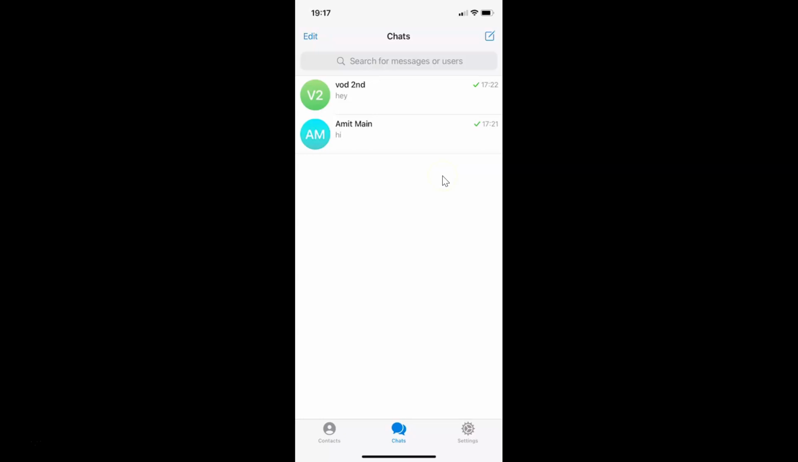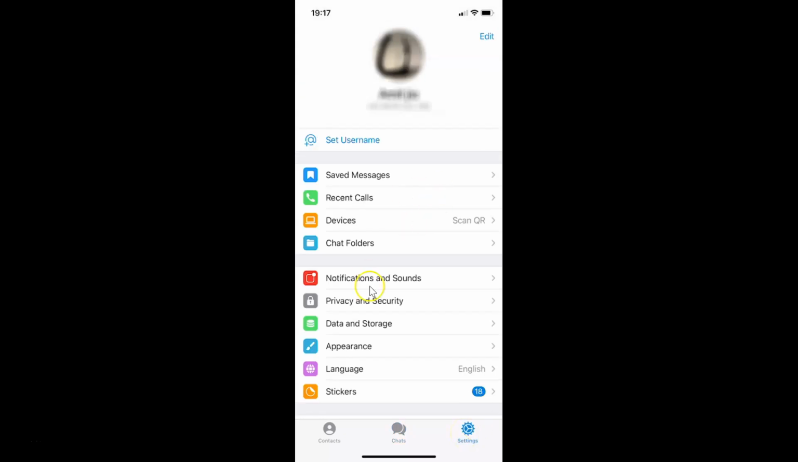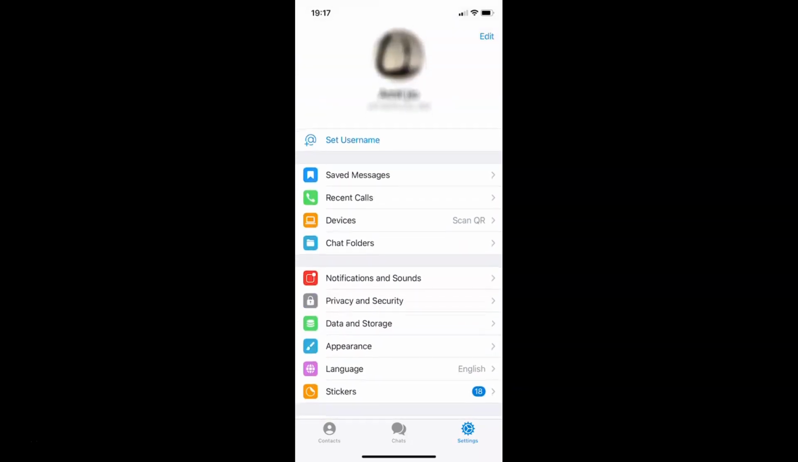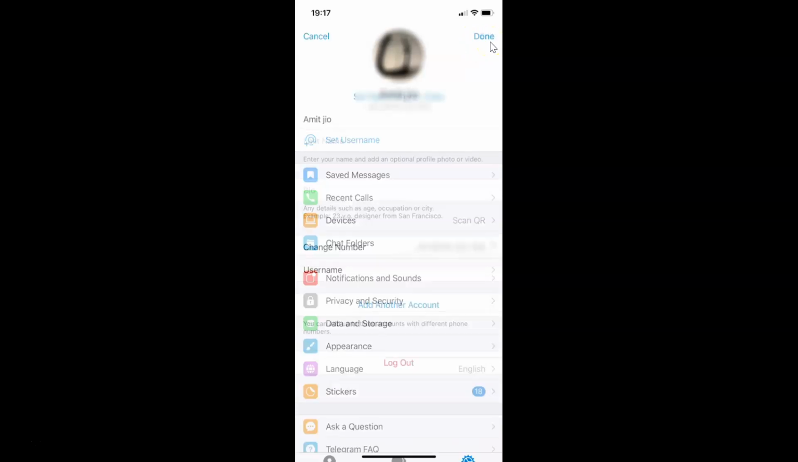So in order to log out, you have to tap on this settings, this gear icon at the bottom right. So let me tap on this and I have this settings screen opened. And you can see guys, I don't have any logout link. So in order to log out, you have to tap on this edit link at the top right. So let me tap on this.